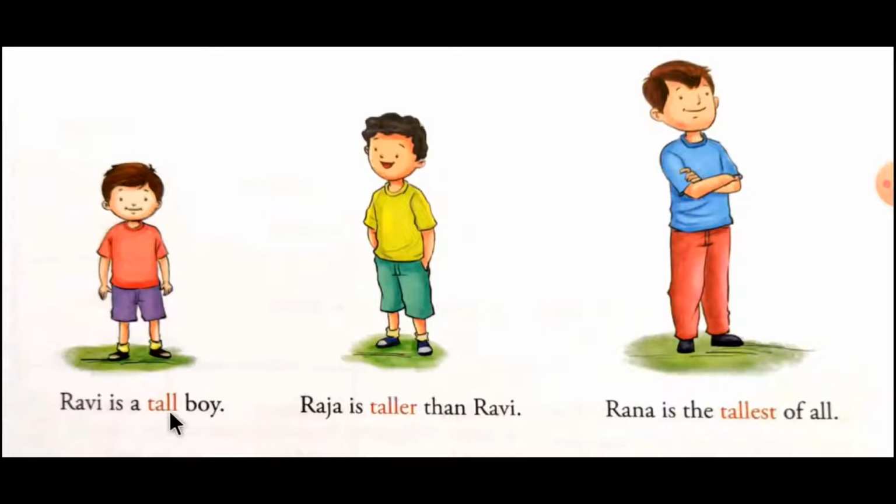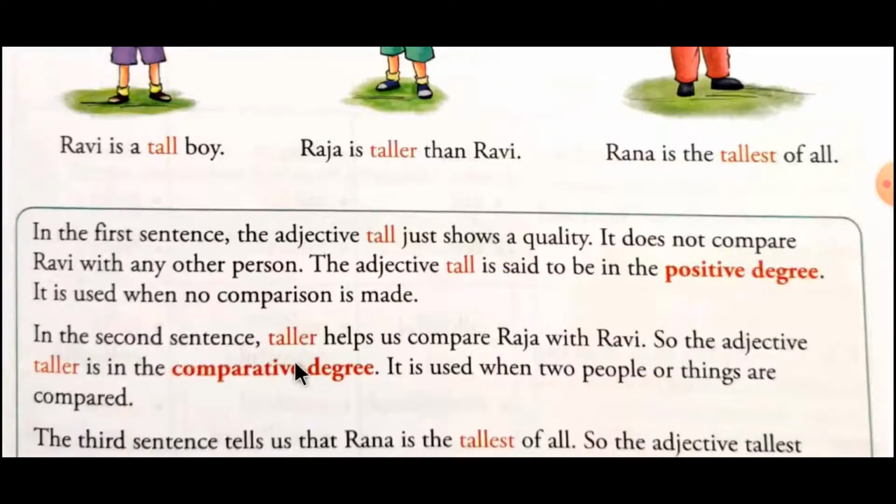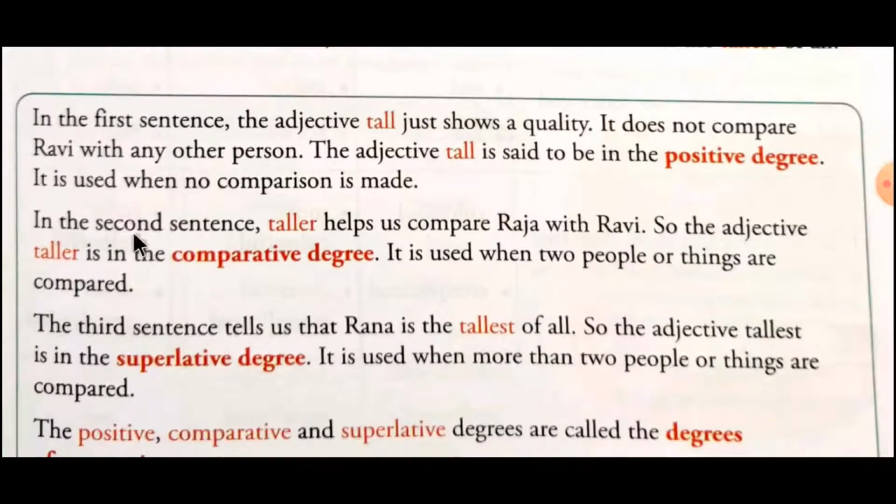The word tall becomes taller in the comparative, then taller becomes the tallest in the superlative degree. So students, this is a very basic and simple example to understand the degrees of comparison. Let's start its explanation. In the first sentence, the adjective tall just shows a quality. It does not compare Ravi with any other person. The adjective tall is said to be in the positive degree.